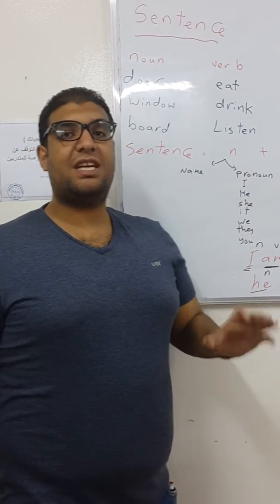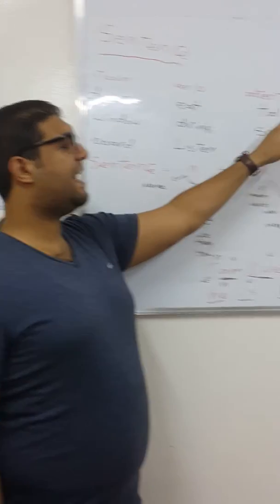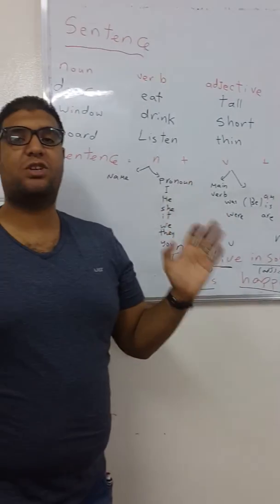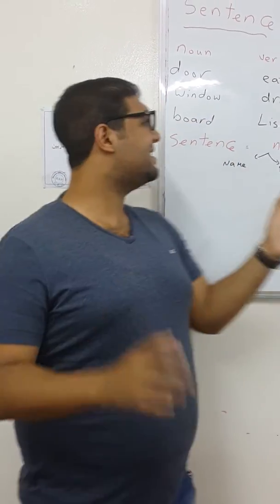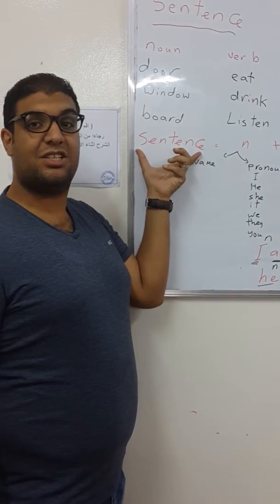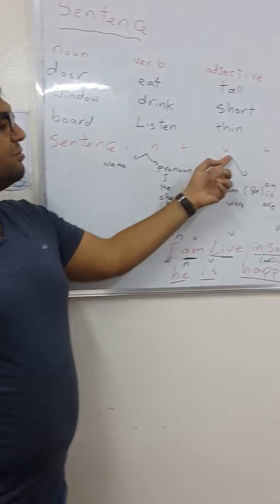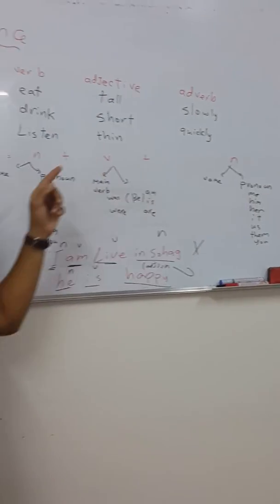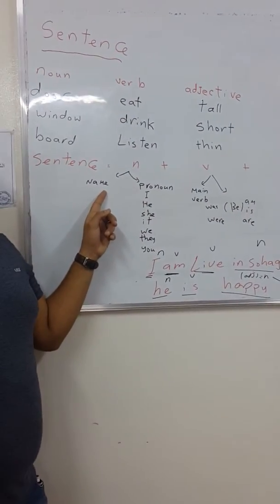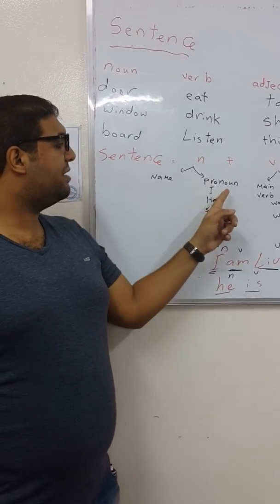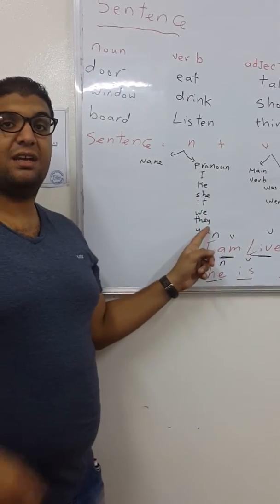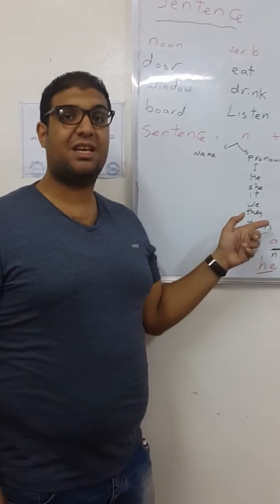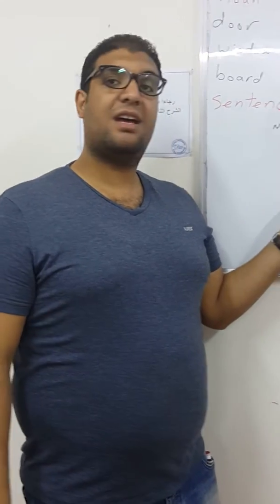Very simply, any word in our English may be a noun, verb, adjective, or adverb. Now, we have a lot of words, but when I want to speak to other people, I always think about a sentence. And any sentence in English starts with a noun, followed by a verb, and after that a noun. So I always start with a noun. A noun may be a name, okay, a name of a person, Ahmed, Muhammad, Ali, whatever, or a pronoun. For example, I, he, she, it, we, they, you. Okay? This is what we call the subject. And the subject is the beginning of the sentence. Any sentence in English should start with a subject.